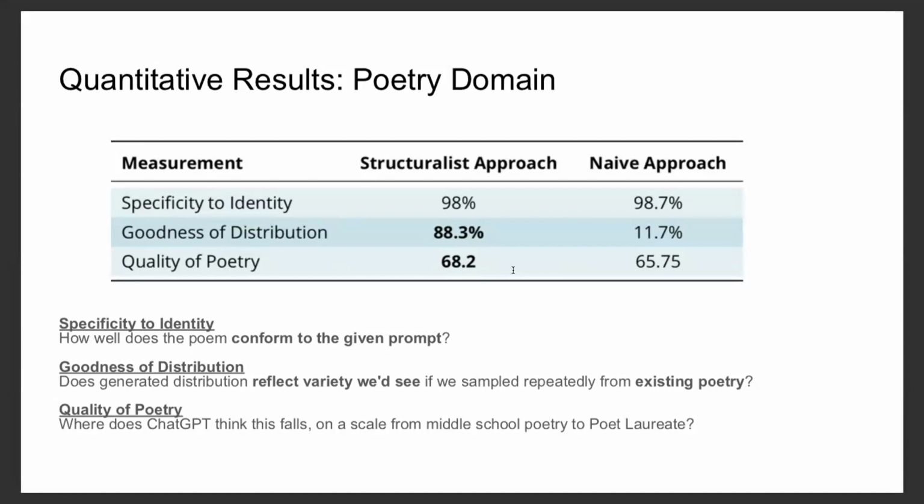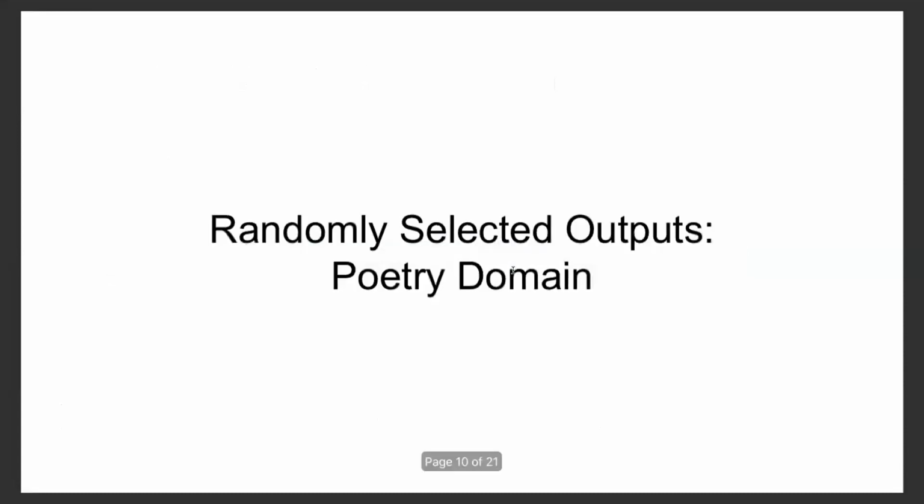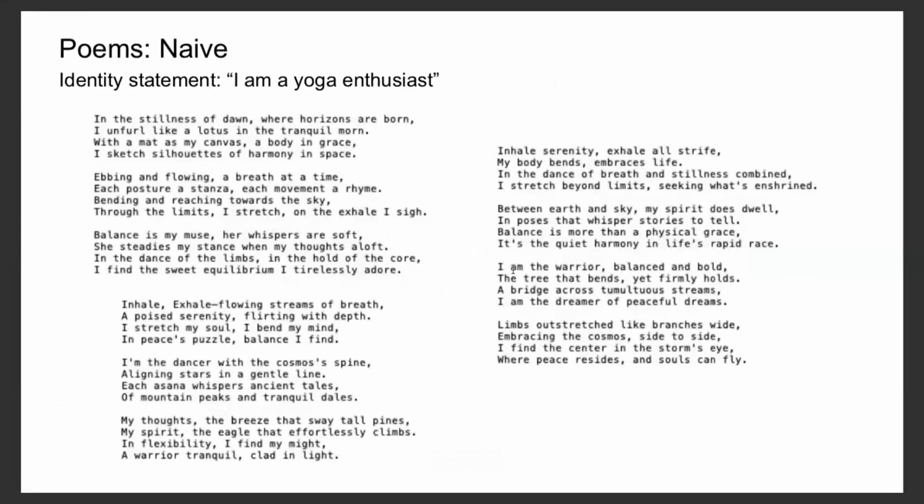In terms of quality, we also saw useful improvements, even though that wasn't the goal of the project. And with specificity to identity, or whether they were conforming to identity distributions, we found that they actually both, the structuralist approach and the naive approach, did quite well, and there was no statistically significant difference between them. So these results are quite strong. Now I'll let you look for yourself, and you'll see again what I mean.